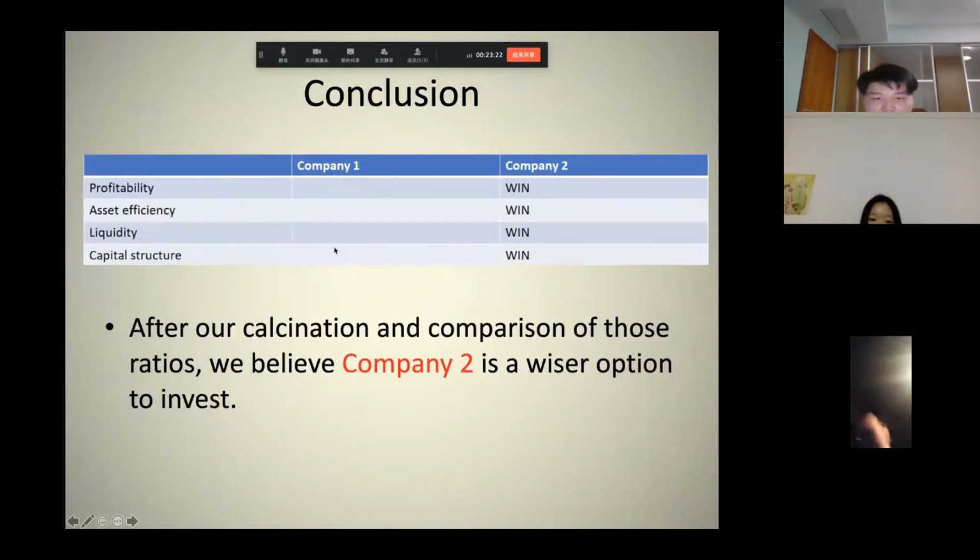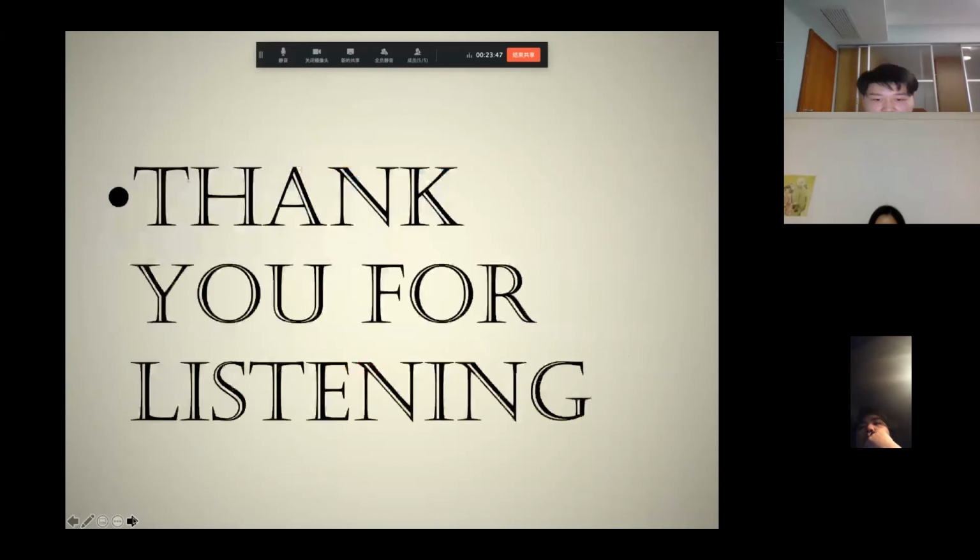From this table, we can see Company 2, whether from profitability, asset efficiency, liquidity, or capital structure, is better than Company 1. So we believe Company 2 is the better option to invest in. So that is our presentation. Thank you for listening.